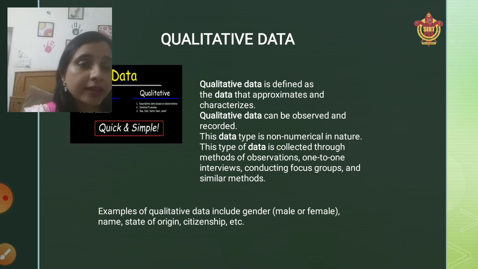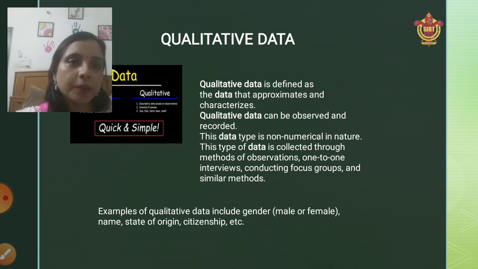In a residential address, obviously a non-numerical value should be there. If I am having a numerical value, then it is not considered qualitative data. State of origin, again a non-numerical value. Citizenship, again non-numerical. Name of a person is again non-numerical. So any data which is non-numeric in nature is considered qualitative data.